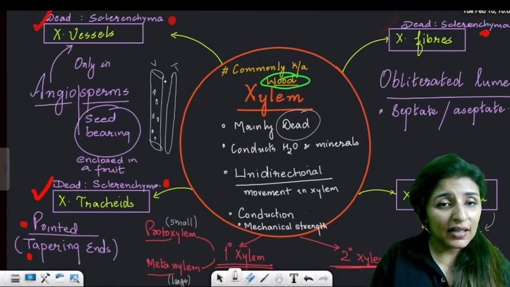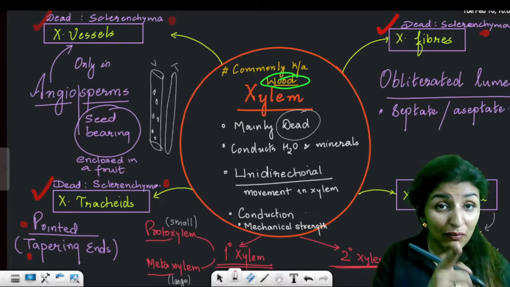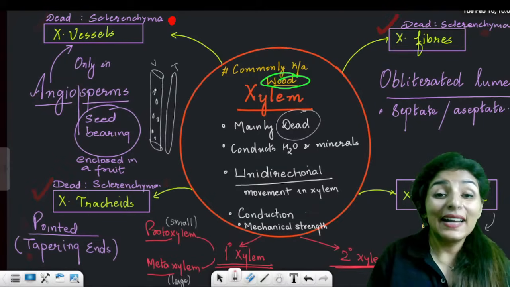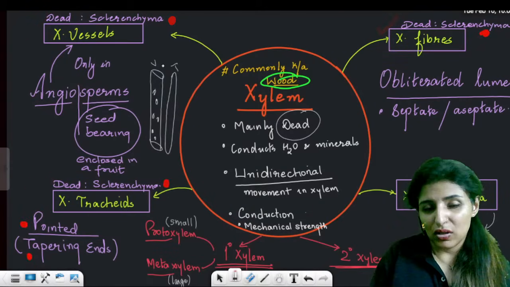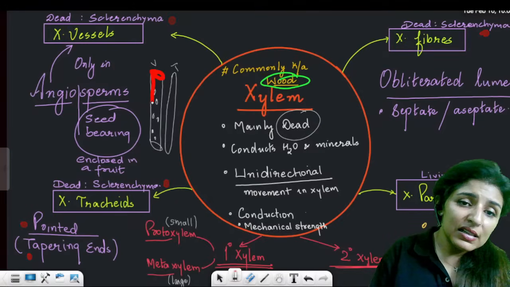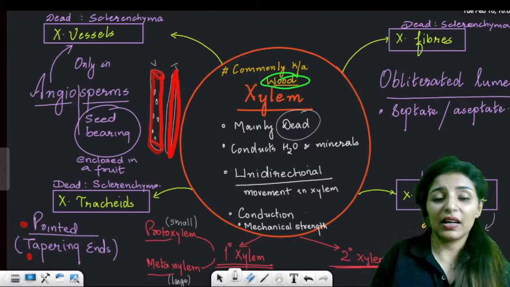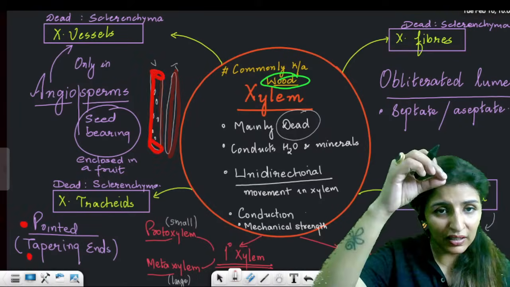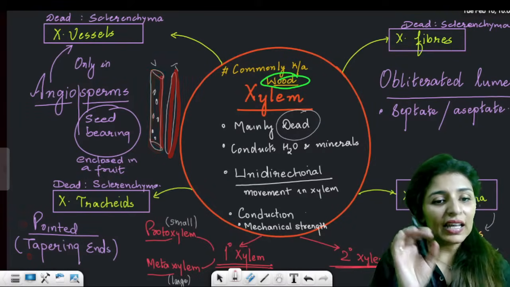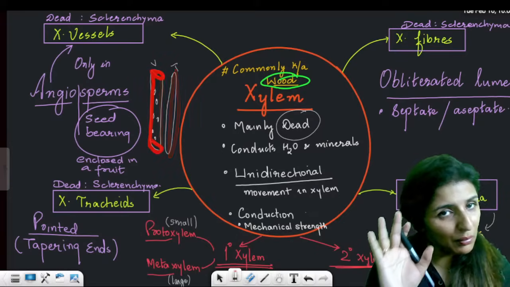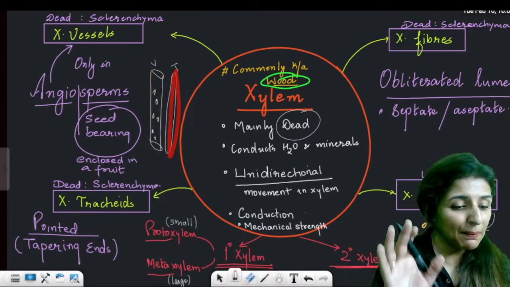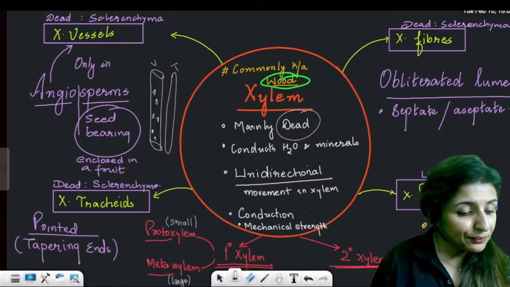In our old NCERT, there were two diagrams, and this diagram was in your PYQ. Identify this diagram, that was a question. So remember, this cylindrical structure is called a vessel, while tracheids are pointed. Tracheids have tapering ends. T for tapering, T for tracheid. Can you remember it like that?